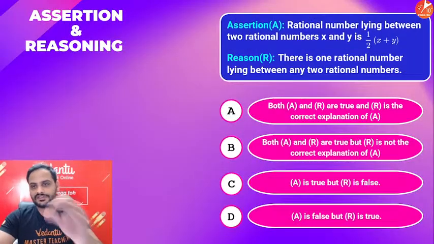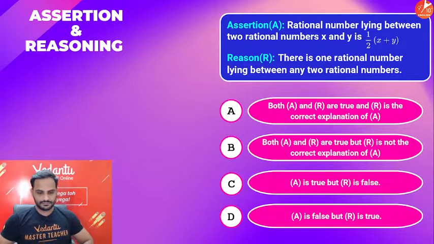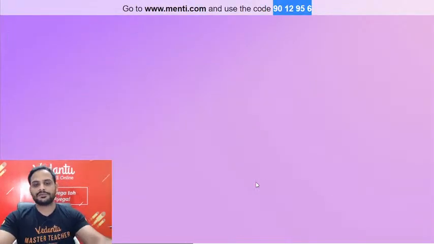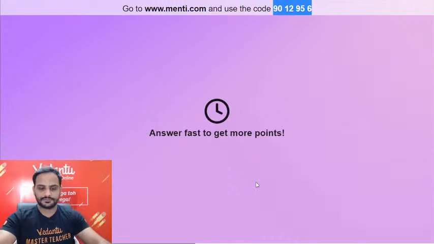You can read the question number 5 first over here. Quickly. Sakshi beta, we are going for the 5th question. Chalo, let's move ahead guys. Question number 5 coming to your way is this. Let's see what should be your answer.